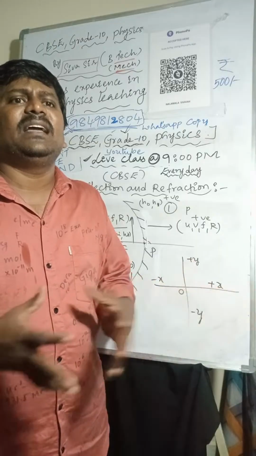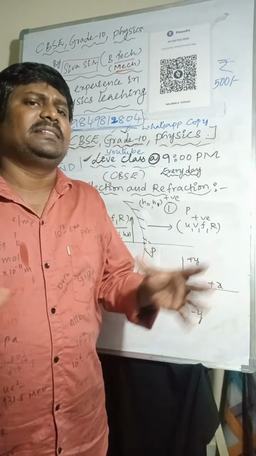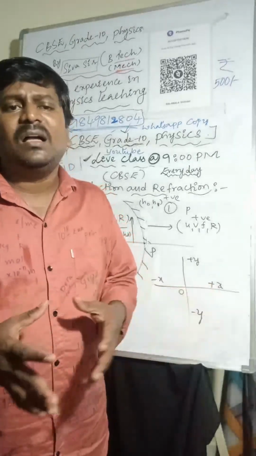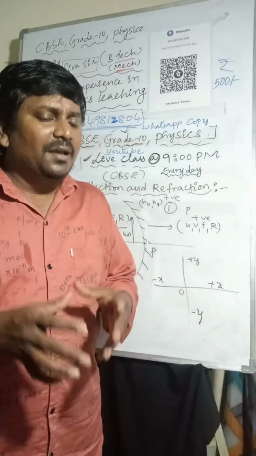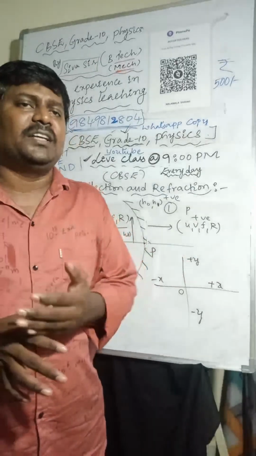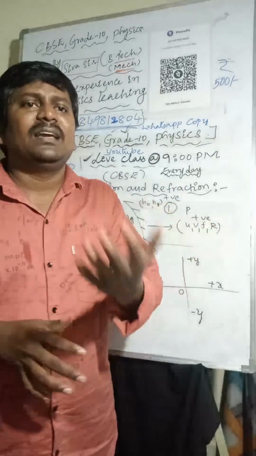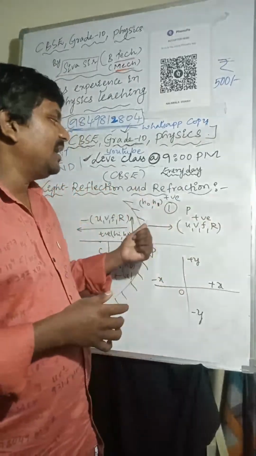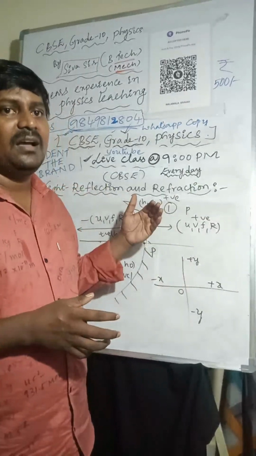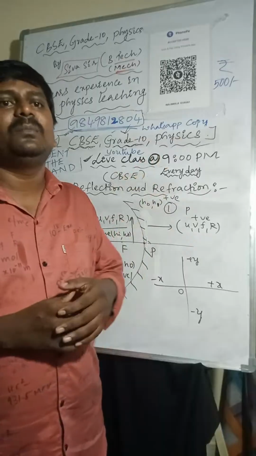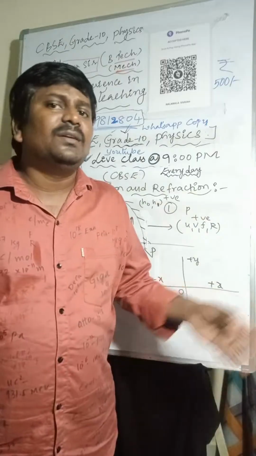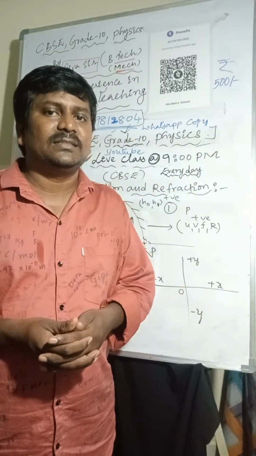New Cartesian sign convention, new Cartesian sign convention. All the distances measured from the pole. Distances are positive along the incident rays. Distances are negative opposite to incident rays. Distances are positive above the principal axis. Distances are negative below the principal axis.